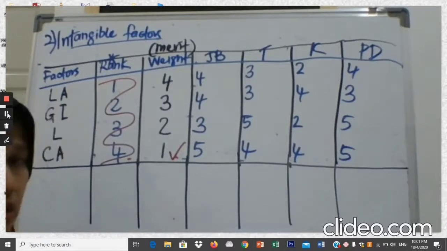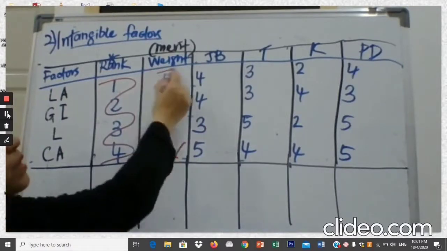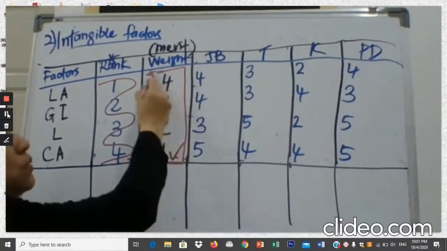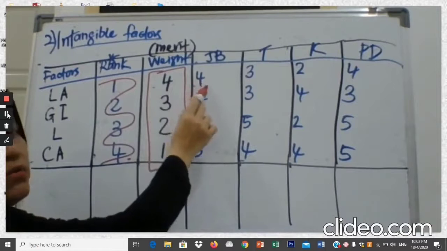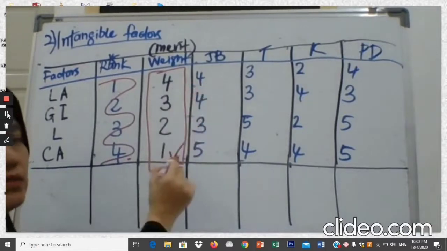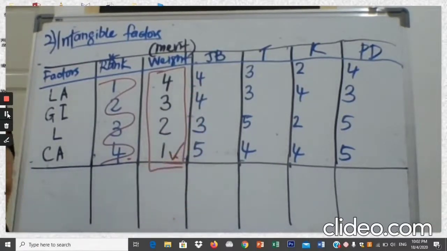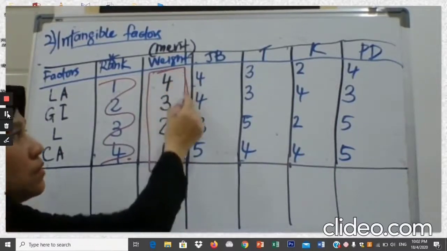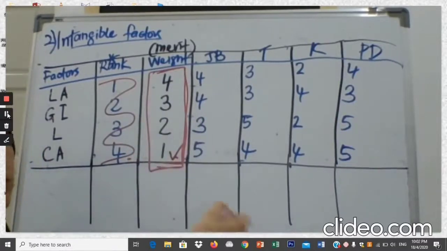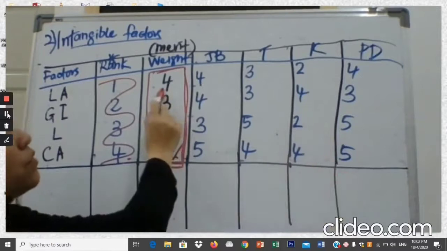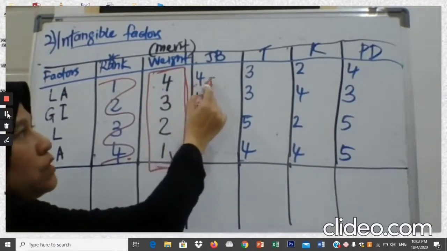Okay, now from here, what you have to do next is to calculate the weighted score. Weighted score here means we are going to refer to this column, that is the weight column. We multiply with the value of the rating. That is called the weighted score. So for Johor Bahru, to calculate the weighted score, you take this column, which will be used over and over again, repeatedly for all locations.